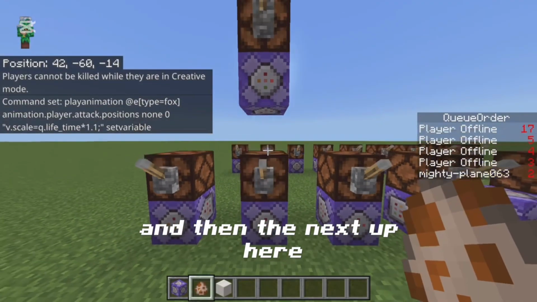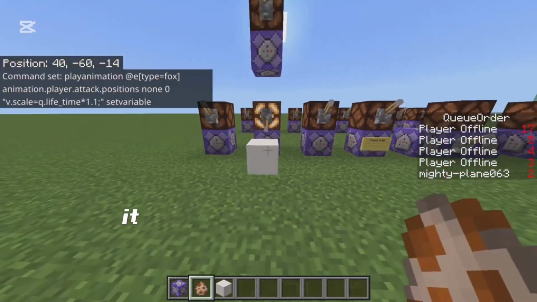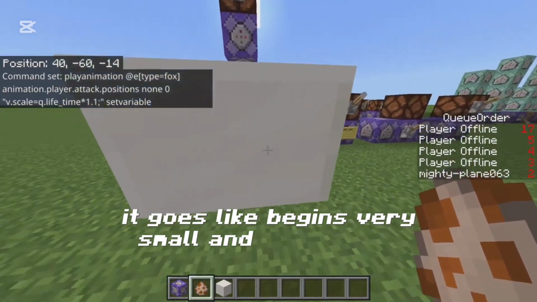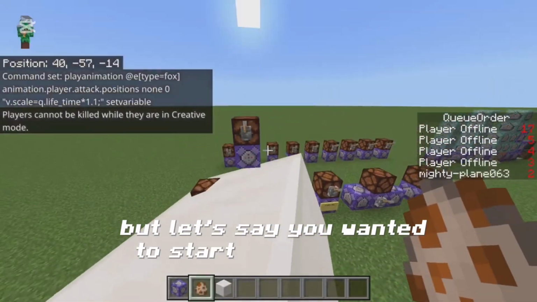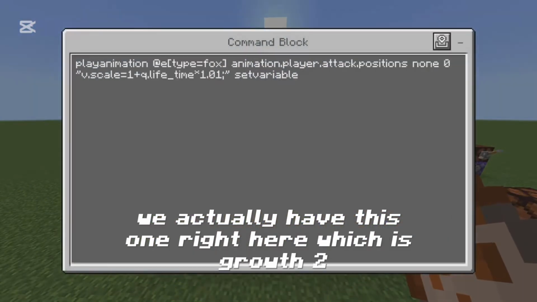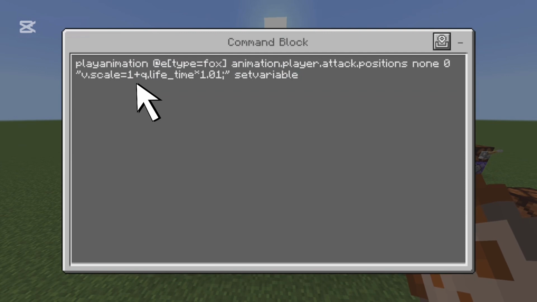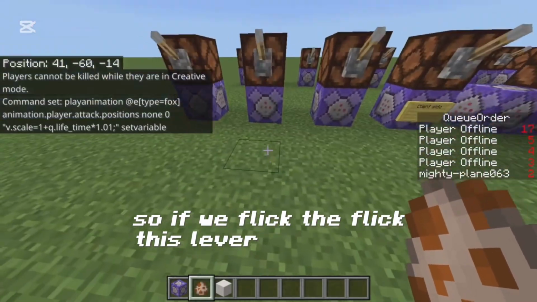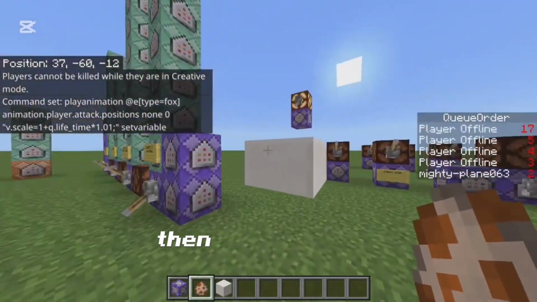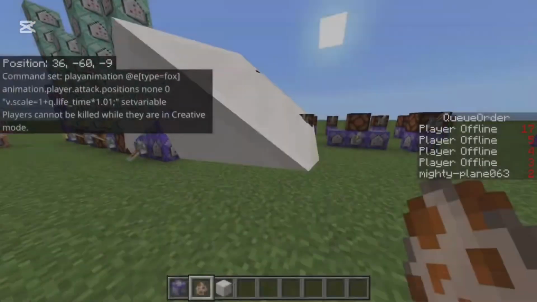And then the next up here, as you guys might have seen, when I spawn this growth entity, it begins very small and then grows from there. But let's say you wanted to start at normal size and then grow from there. We actually have this one right here, which is growth 2, and then we just started at 1, as you can see right here. So if we flick this lever, as you can see, it starts at normal size, and then starts growing from there. Pretty nice.